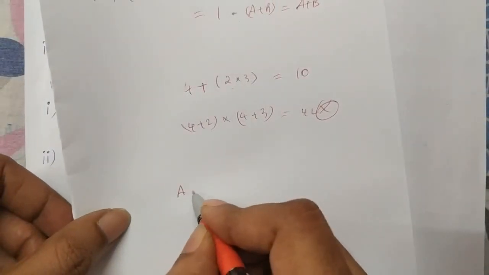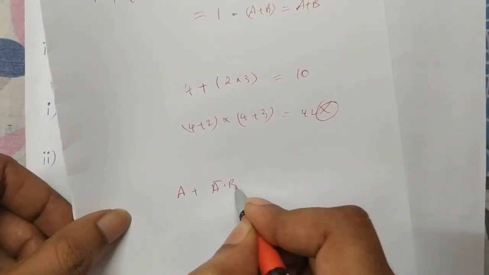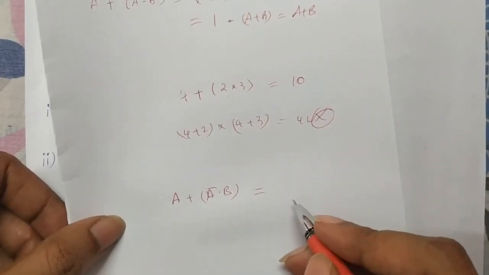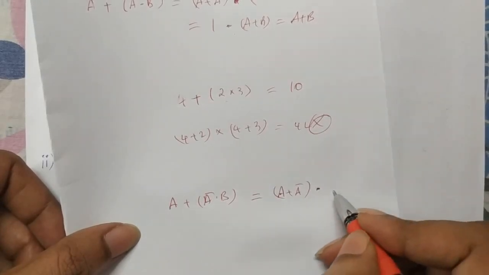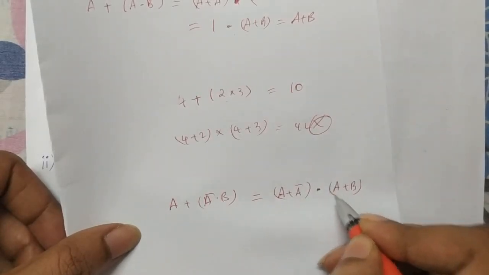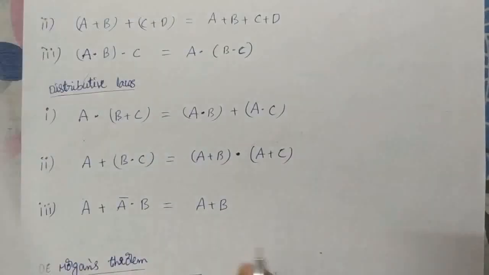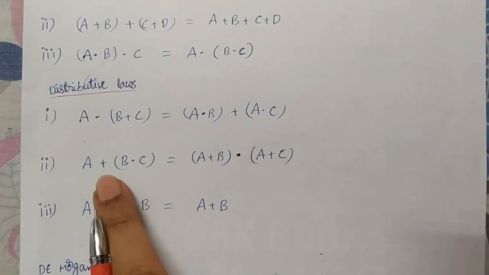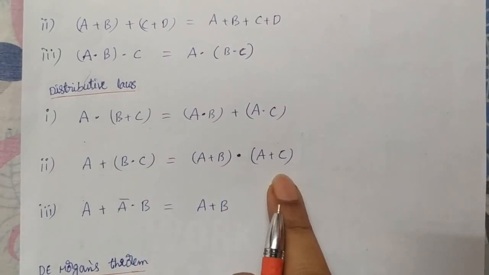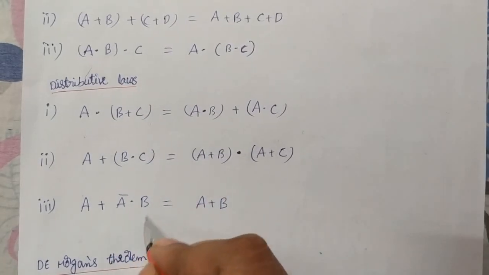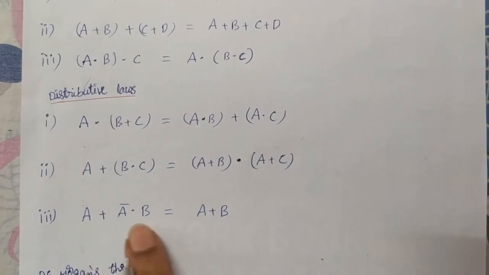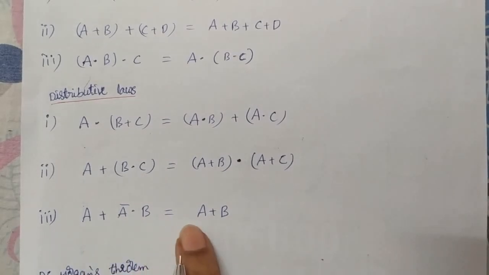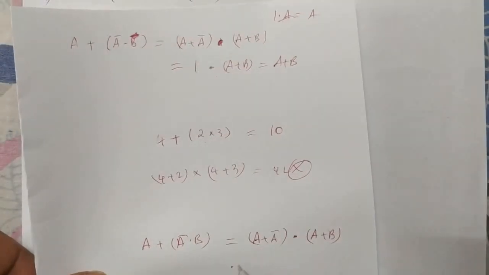a plus a bar dot b. What you can write here is a plus a bar dot a plus b, like how we wrote a plus b dot a plus c. Similarly here, if you think of it in brackets, then what do you get? Because when you are taking an equation, if dot is there, first you have to do that, then only can you add. So here first a plus a bar gives 1.